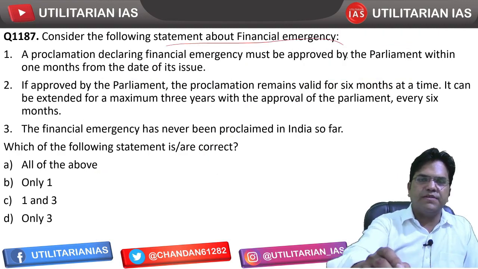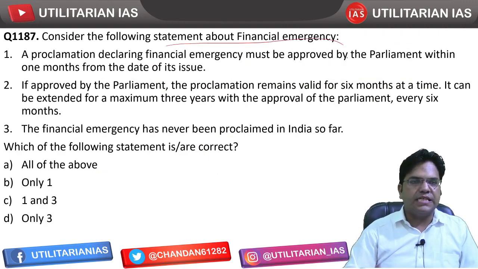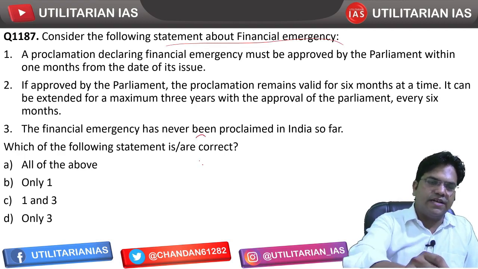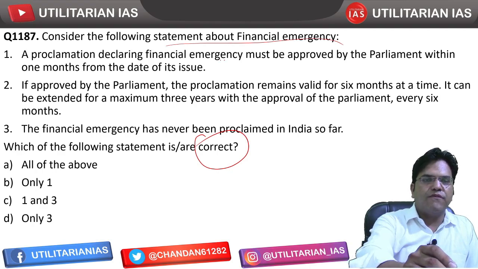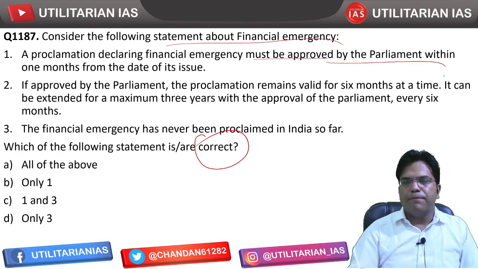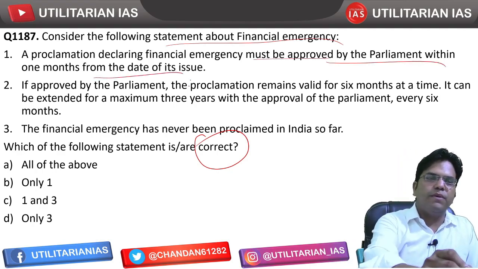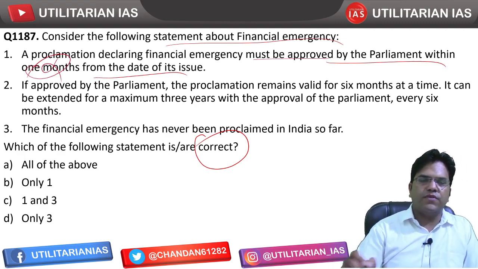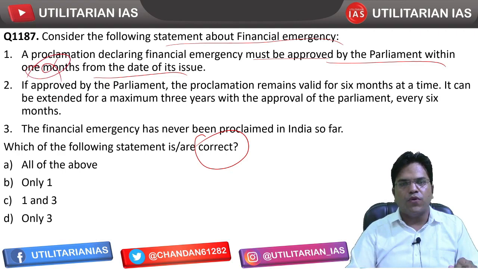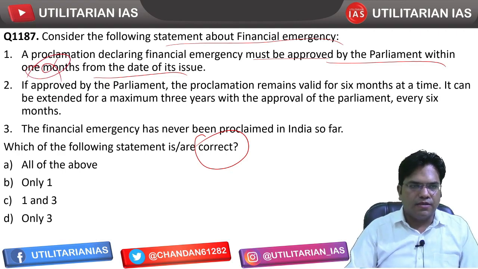Consider the following statements about financial emergency, that is Article 360. We have to tell the correct statement. The proclamation during financial emergency must be approved by the Parliament within 1 month from the date of issue. Not within 1 month, 2 months are given to the Parliament to approve such an emergency under Article 360.